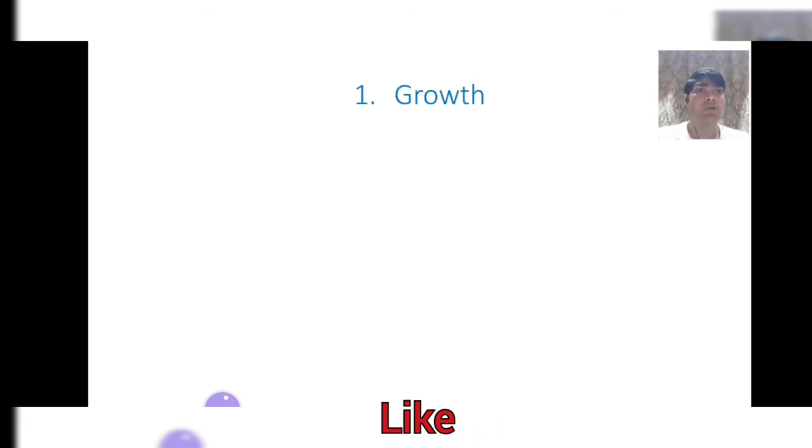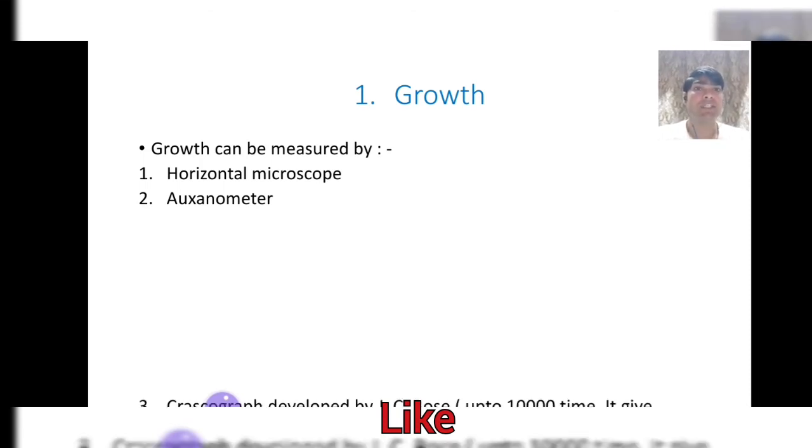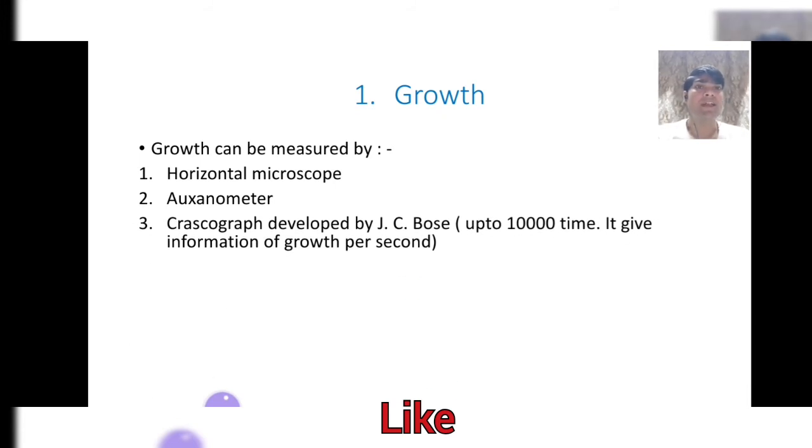Now we have to go further, and that is an important thing about growth. Growth can be measured by the horizontal microscope, and this question was already asked in PMT 2016 and 18 also. Growth can be measured by the auxanometer. Auxanometer is a tool by which you can measure the rate of growth. Third, growth can be measured by the crescograph. Crescograph is a device which was developed by Jagdish Chandra Bose.